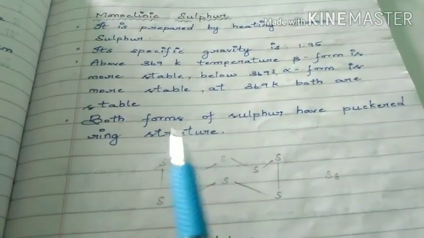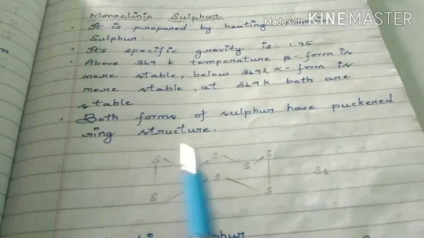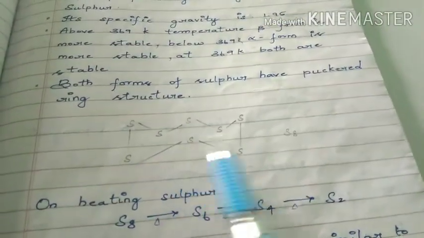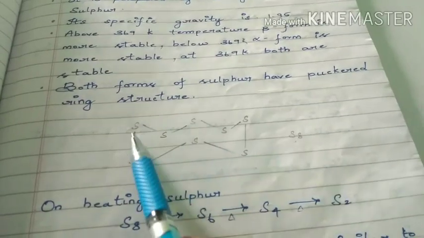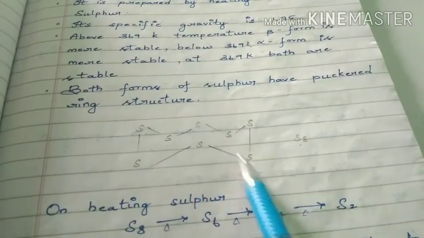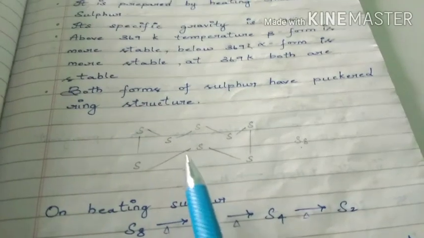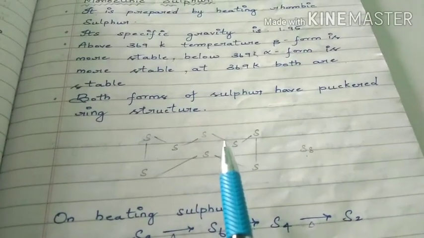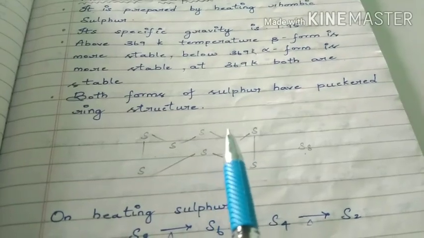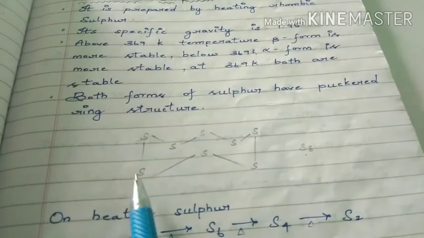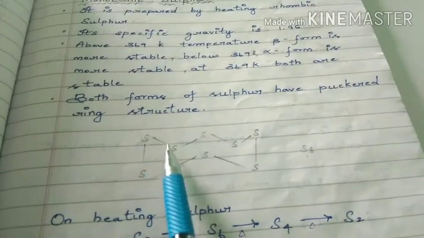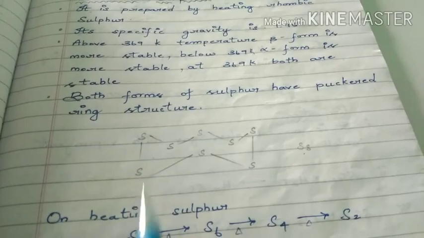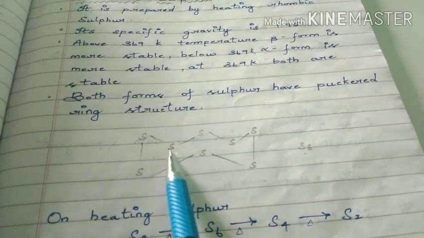Both forms of sulfur have a puckered ring structure. This is the puckered ring structure. I told you already, the atomicity of sulfur is 8: 1, 2, 3, 4, 5, 6, 7, 8. What is the covalency of sulfur? 2. What is the meaning of covalency? The number of bonds formed by an atom in a molecule. If you consider any sulfur atom, how many bonds does it form? 2 bonds. Here this sulfur forms 2 bonds, and this sulfur forms 2 bonds.